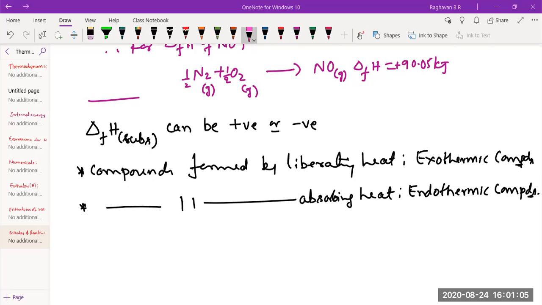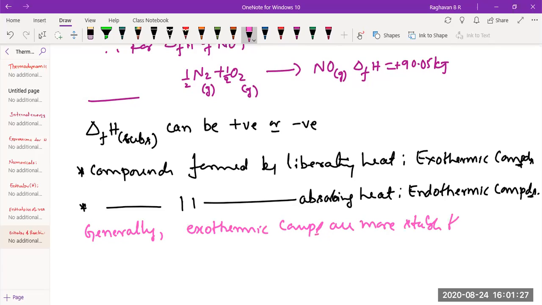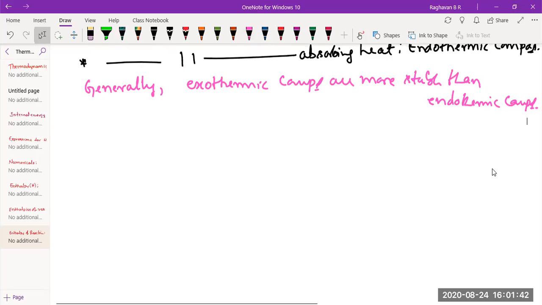So generally, exothermic compounds are more stable than endothermic. Among exothermic compounds also, stability can be compared.